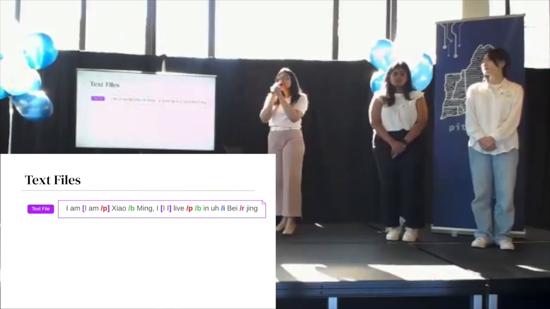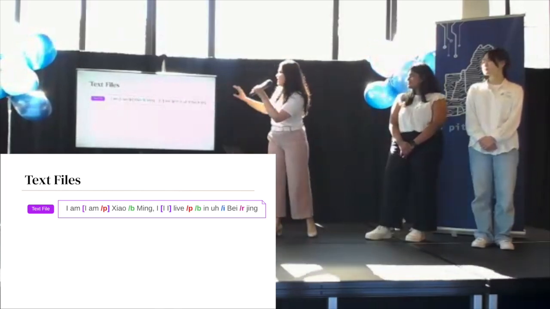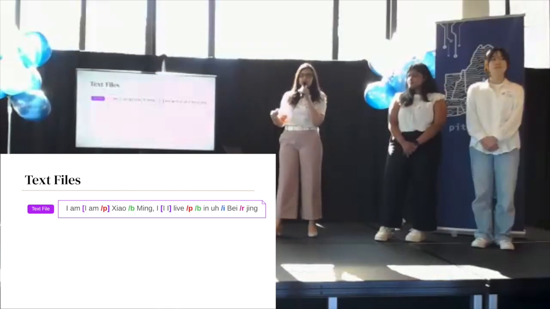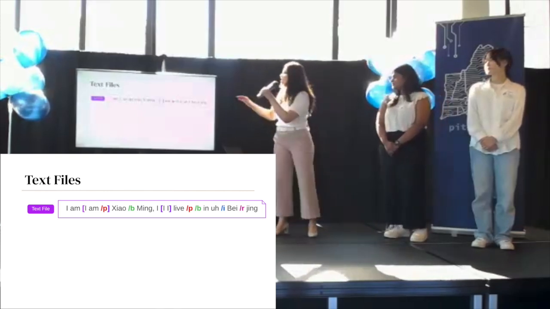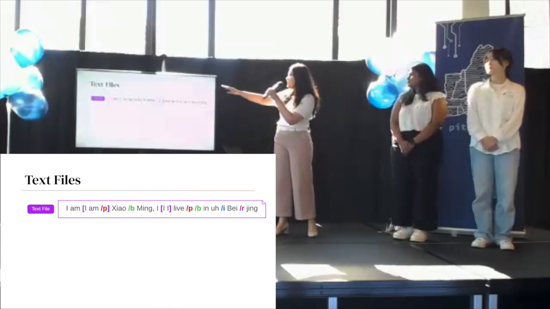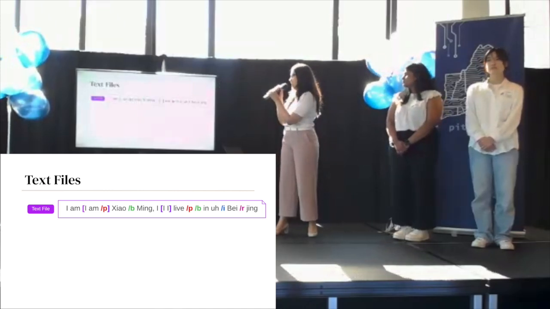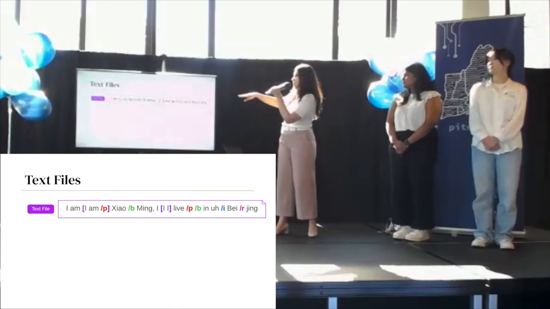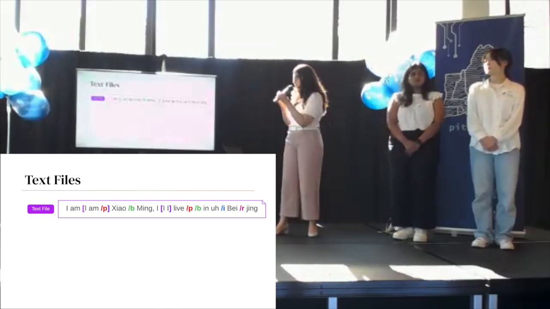For the text files, this is basically how each line of text looks in that true transcription column. It's actually Mandarin, but we are presenting it in English for ease of understanding. As you can see, there are different symbols in the sentence. So in fluent speech, the sentence would be pronounced as, I am Xiaoming, I live in Beijing. But these different symbols sort of tell us how the sentence was actually spoken by a person with stutter speech.